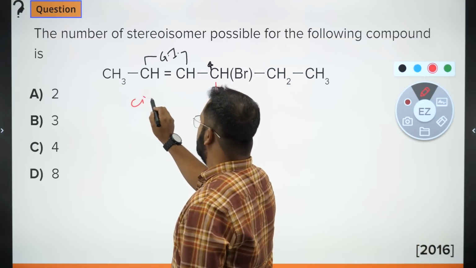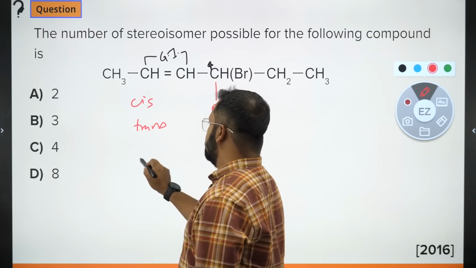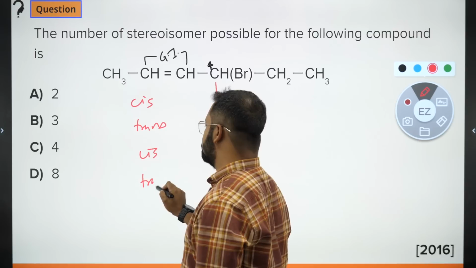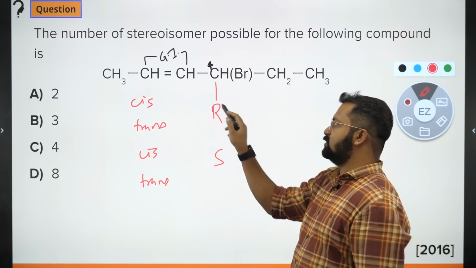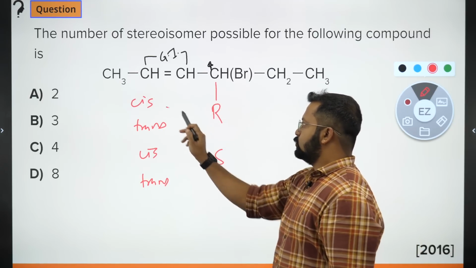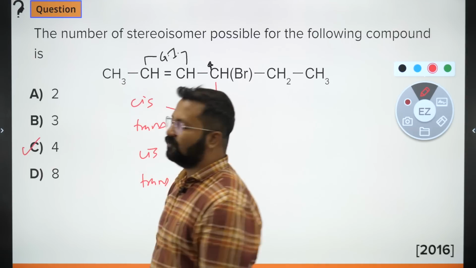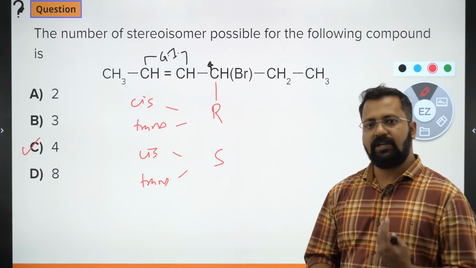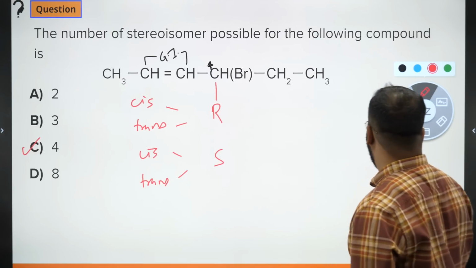So cis, trans, cis, trans. It is possible that when it is cis, this is R. When this is trans, this is R. When this is cis, this is S. When this is trans, this is S. So we have a total of 4 combinations. So the total number of stereoisomers will be 4. Clear? Let's move on to the next question.